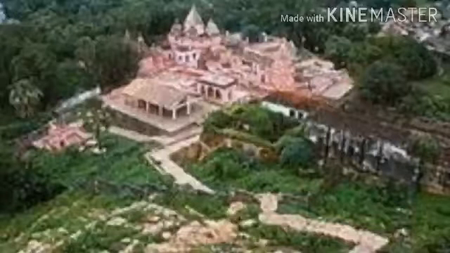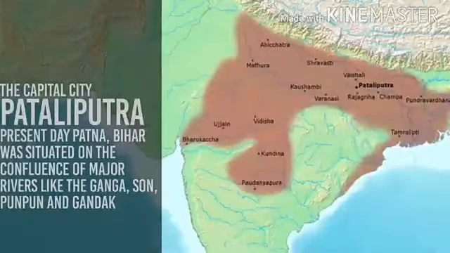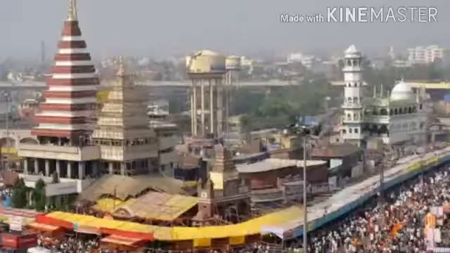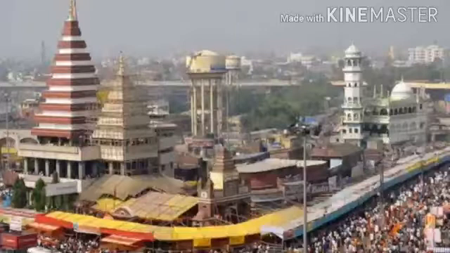Rajgriha, at present day near your district Nawada, it is located. So Rajgriha, it is present day called Rajgir. So Rajgriha, that was located in Bihar, it was the capital of Magad. So where was the capital of Magad? Rajgriha. Rajgriha was the capital of Magad for several years. Later the capital was shifted to Patliputra, which is at present called Patna.